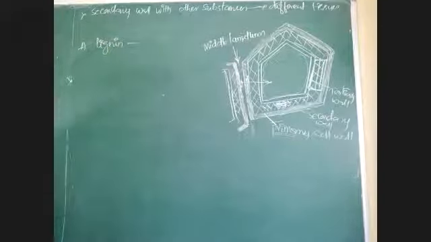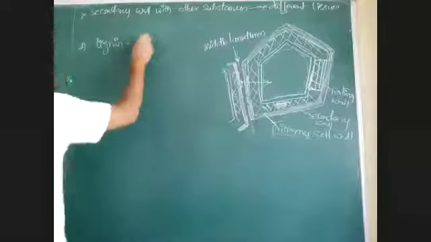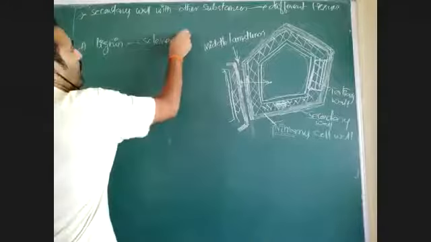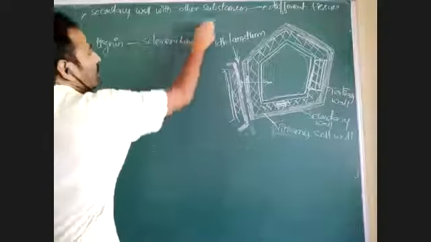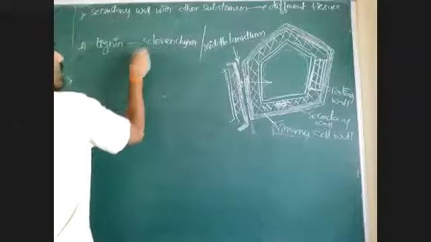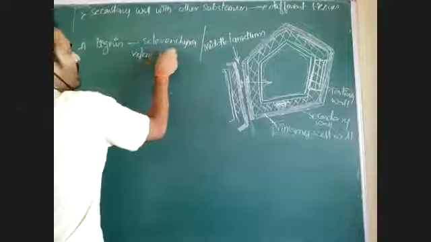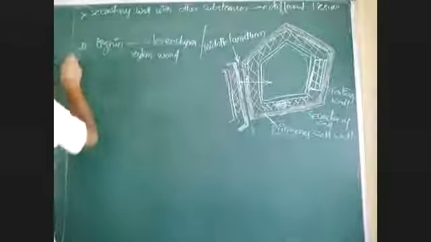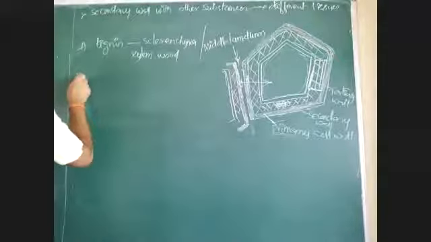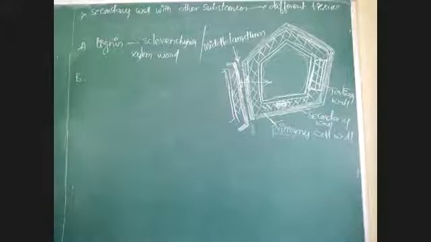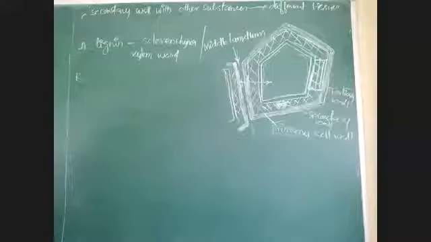Lignin is a chemical substance that will give more hardness to the cell wall. Cell wall is given more hardness with the help of that one. This lignin is present in some cells like sclerenchyma, xylem wood, xylem elements. Xylem elements and sclerenchyma cells have lignin in secondary cell wall.